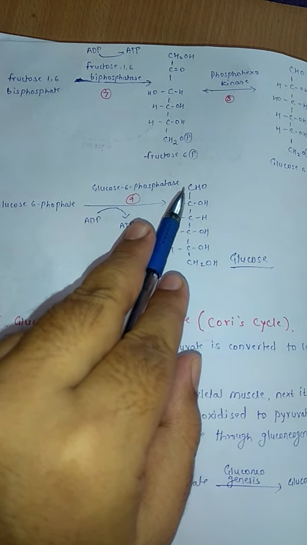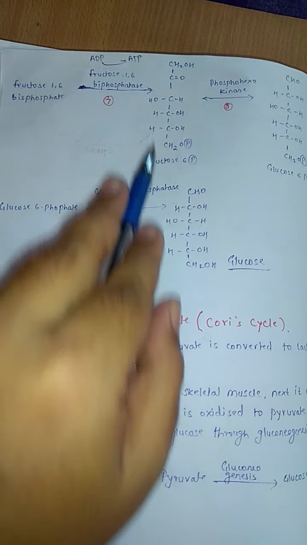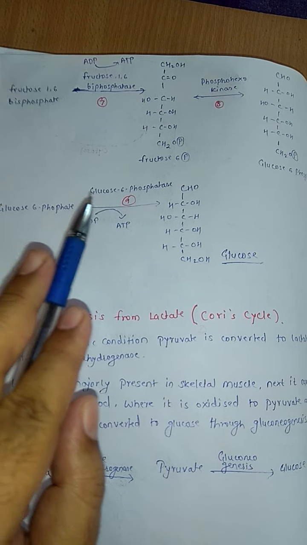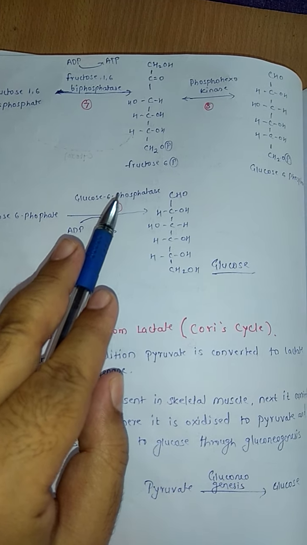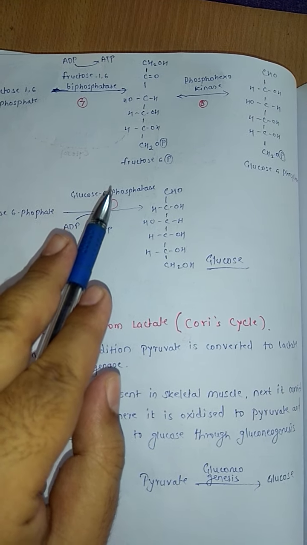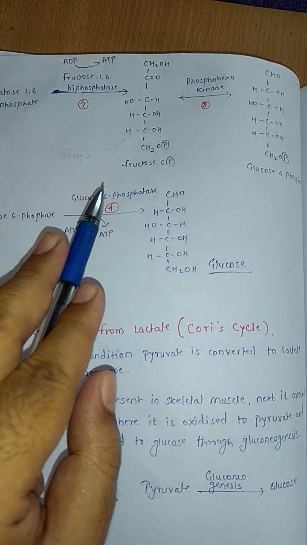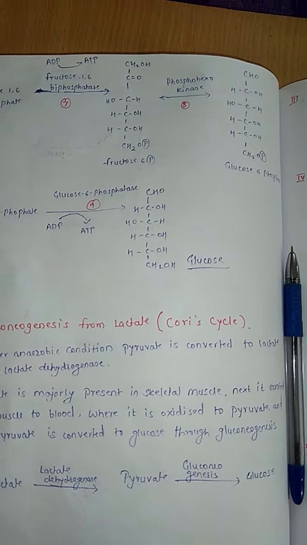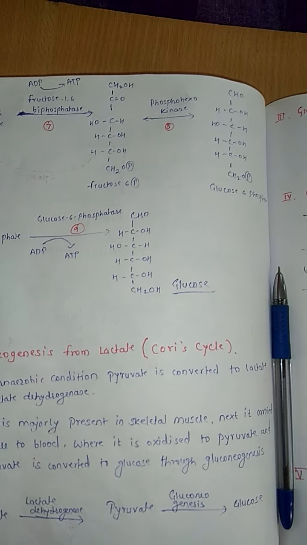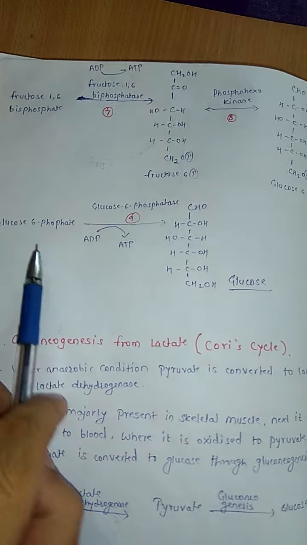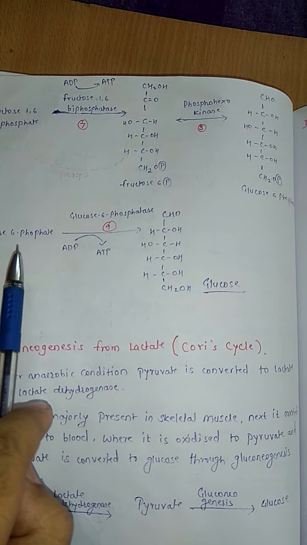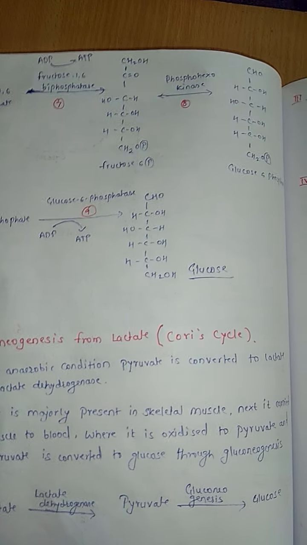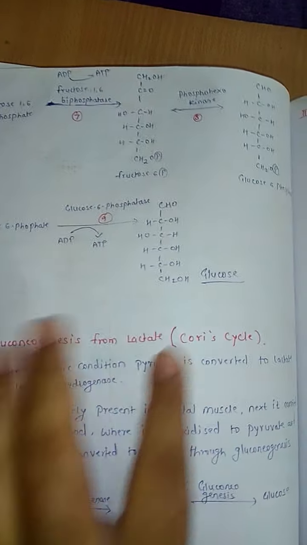Here it is glucose 6-phosphatase. Wherever a phosphatase enzyme comes, that enzyme's main function is removal of a phosphate group. Whenever an isomerase comes, there will be a change in the functional group. Whenever there is an epimerase enzyme, there will be a change in the position of an atom in the molecule. So the final step is from glucose 6-phosphate to glucose. So we have seen here how the pyruvate molecule is converted into glucose.